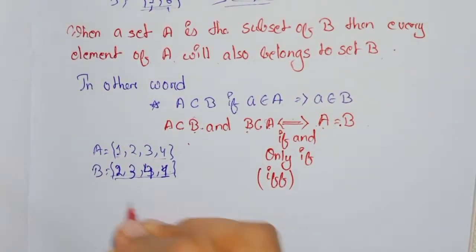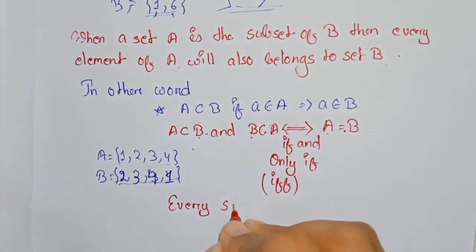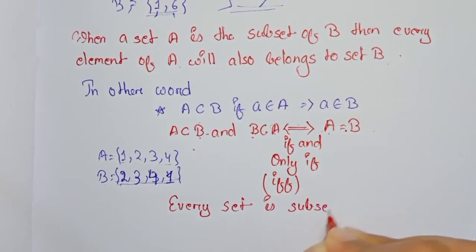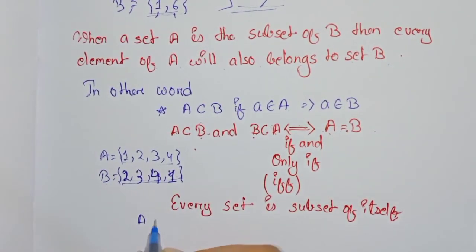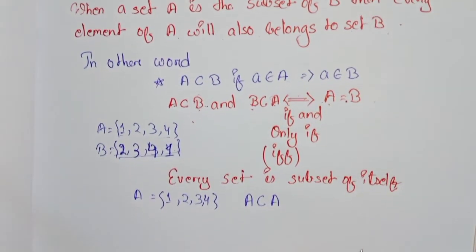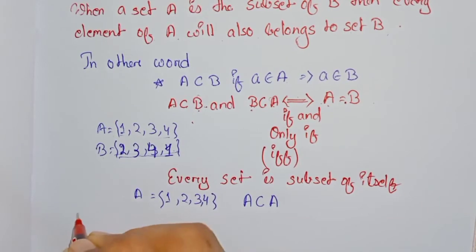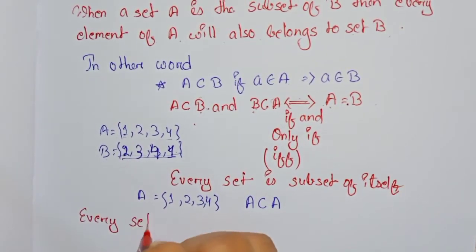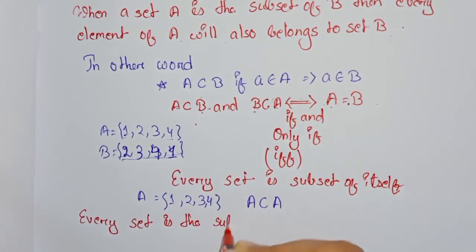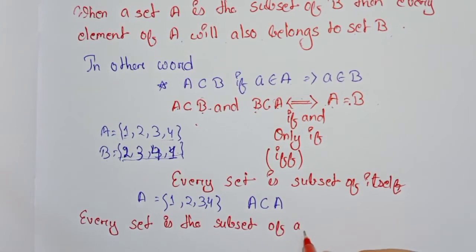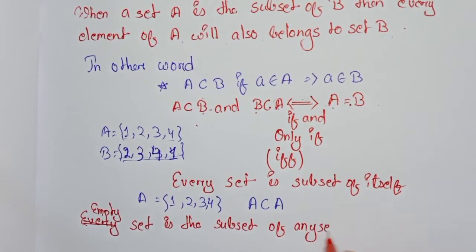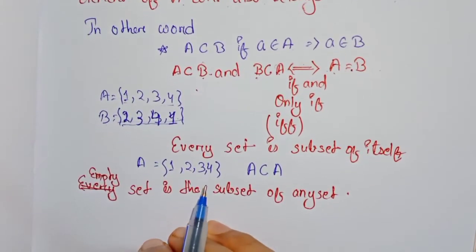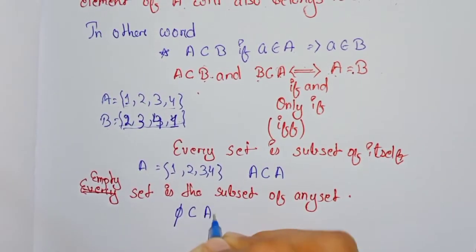Next, every set is a subset of itself. Like A equals 1, 2, 3, 4, then A is a subset of A. Next is, the empty set is a subset of any set, because the empty set is phi. Phi is a subset of any set.